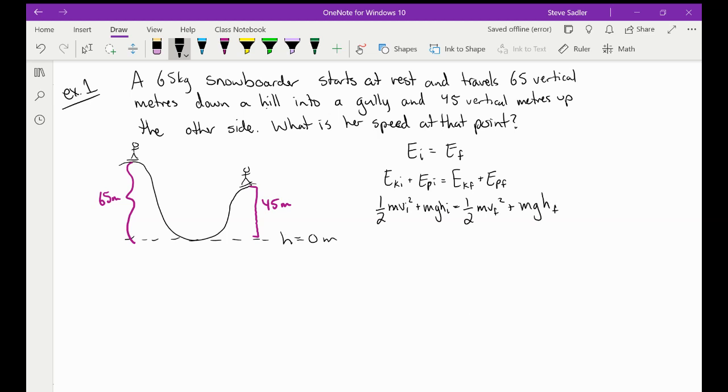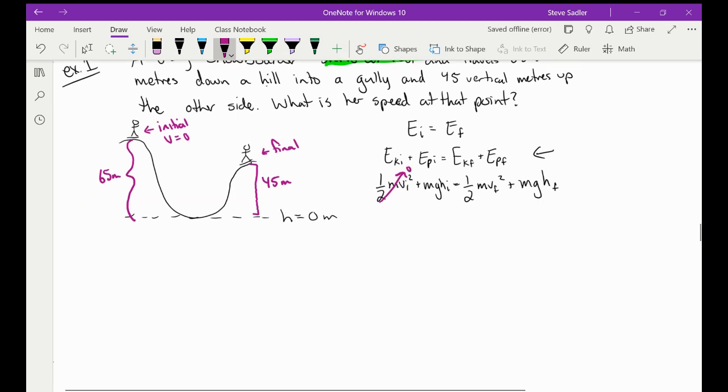So now we need to ask ourselves, is there any of these that we can eliminate? Because the snowboarder starts at rest, this is our initial point and this is our final point. At the initial point, velocity is equal to 0. She's starting from rest. So if her initial velocity is 0, that whole term, 1/2 mvi squared, goes away. It is 0.